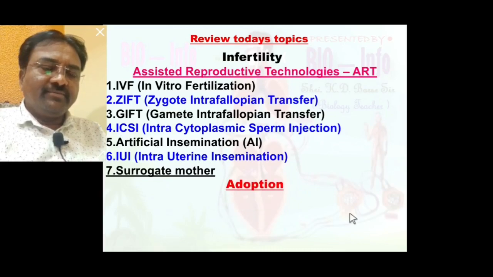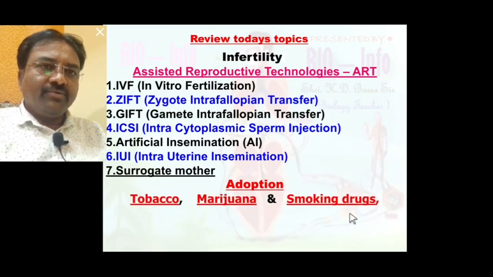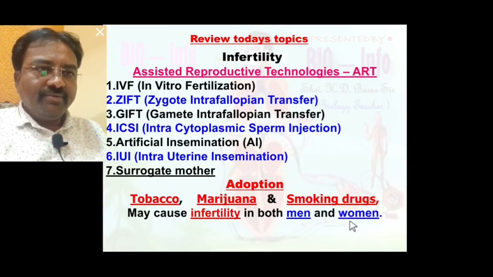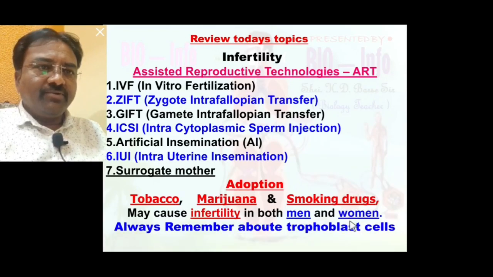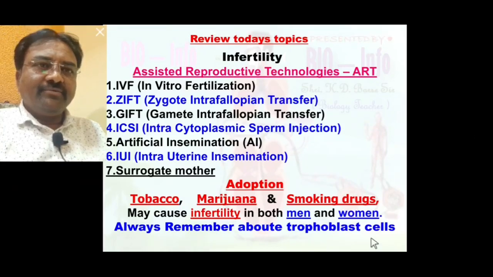Also discussed in some detail adoption, and how tobacco, marijuana and some smoking drugs may cause infertility in both men and women. Always remember about trophoblast cells. So all these different points were discussed in today's lecture. Hope that you understood everything.